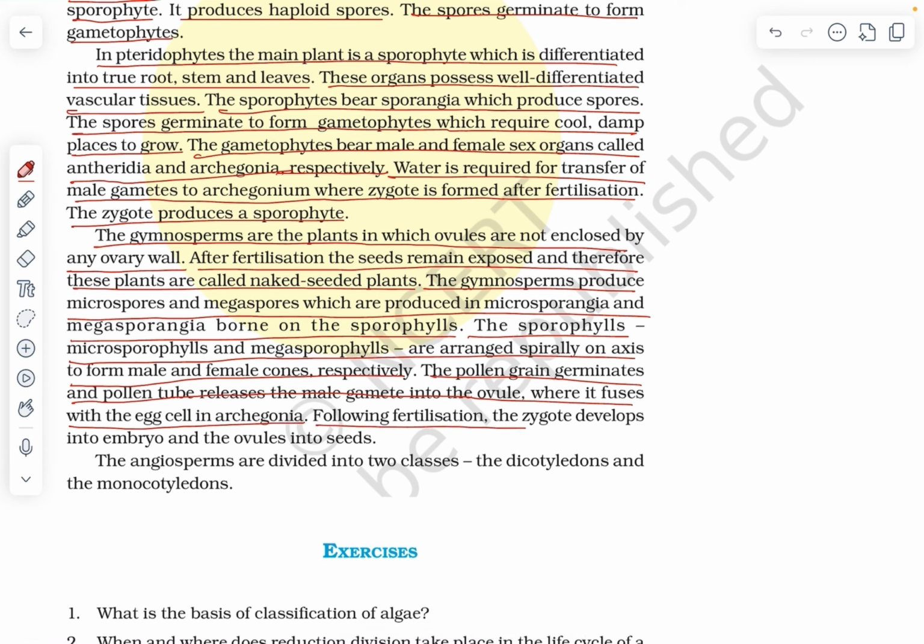Following fertilization, the zygote develops into an embryo and the ovules into the seeds. The angiosperms are divided into two classes, the dicotyledons and monocotyledons.